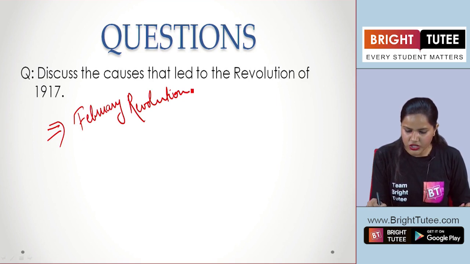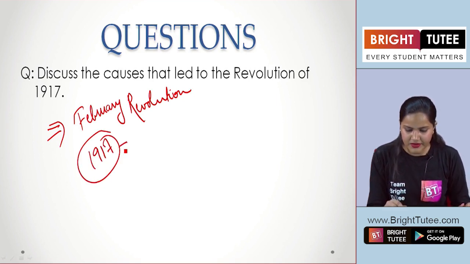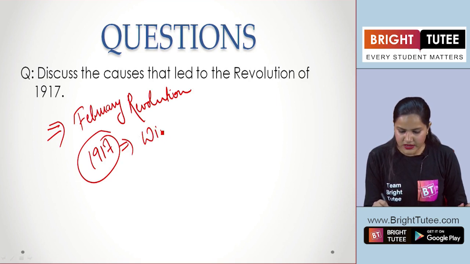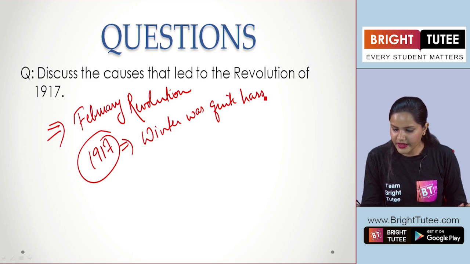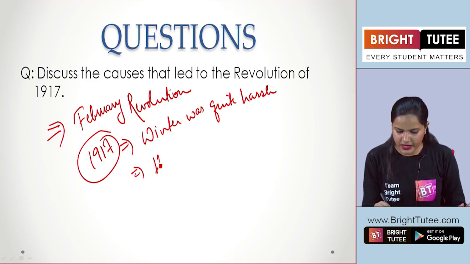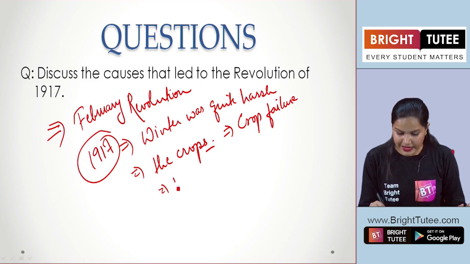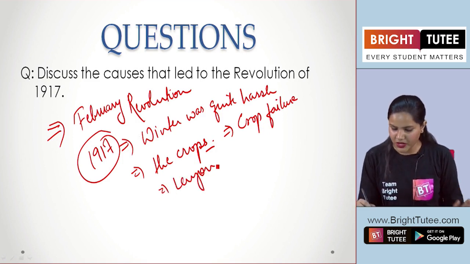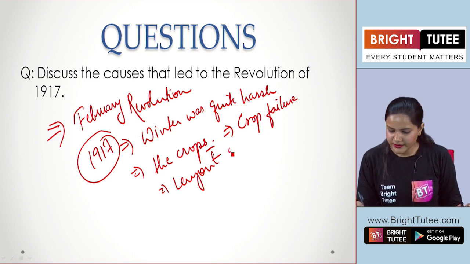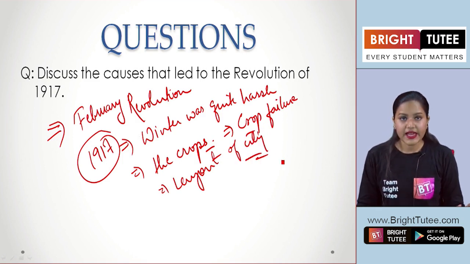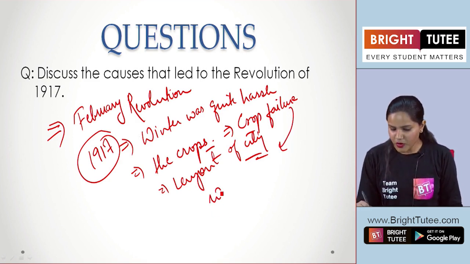Now, in the February Revolution, we can talk about the situation of 1917, about the winter that was quite harsh in Russia and how it had impacted the crops and that led to crop failure. We can also talk about the layout of the city that showed the division of people here in Petrograd, right? We discussed it in the beginning. Then we can talk about the crop failure that had impacted whom? The workers who were already not living in a good condition, right?